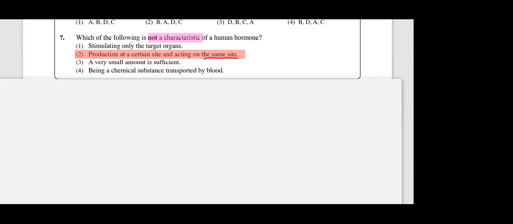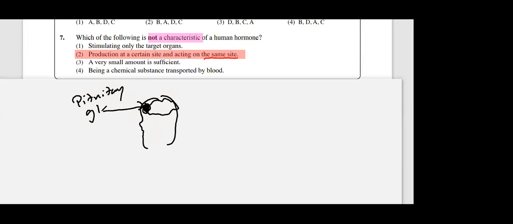Your head contains your brain. Actually, inside your head you have a brain, right? In your brain, the front lobe, like this area, you have a gland called the pituitary gland. This is the gland which secretes growth hormone. What is the hormone secreted by this gland? Growth hormone, GH. Sometimes we call it somatotrophin.